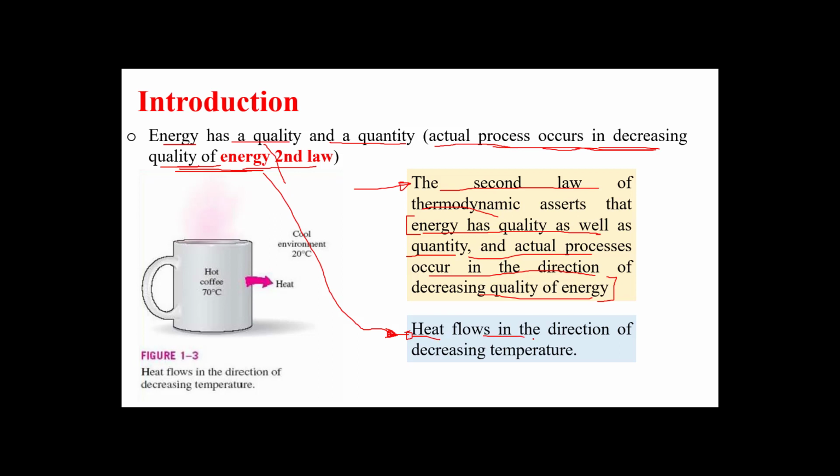So heat flows in the direction of decreasing quality. Which quality? The temperature. Okay. So for example, here if we have hot coffee at 70 degrees and the surrounding at 20 degrees, what is the direction of heat? Yes, it will transfer from higher temperature to lower temperature, from the cup to the surrounding. Okay, this is the second law of thermodynamics.